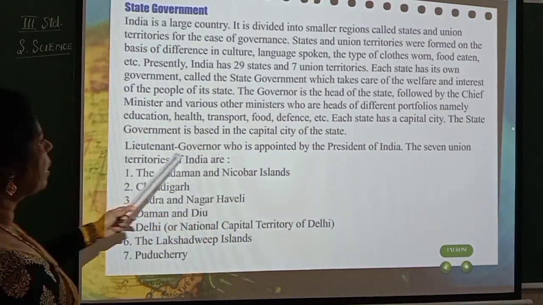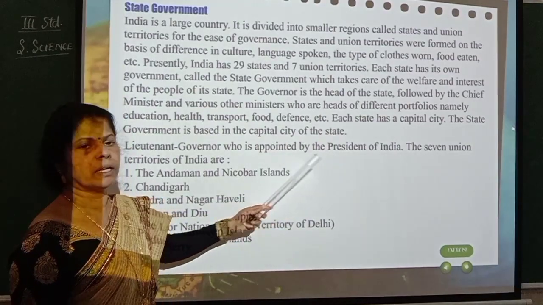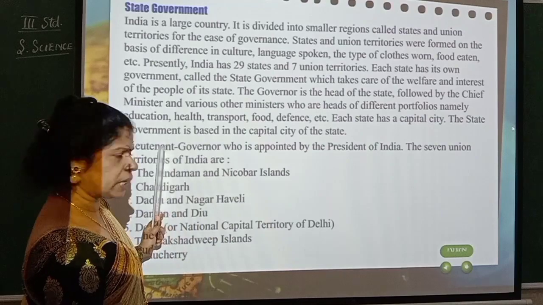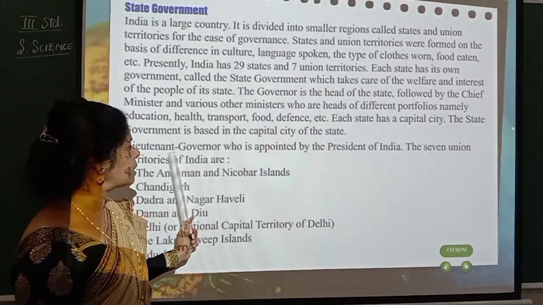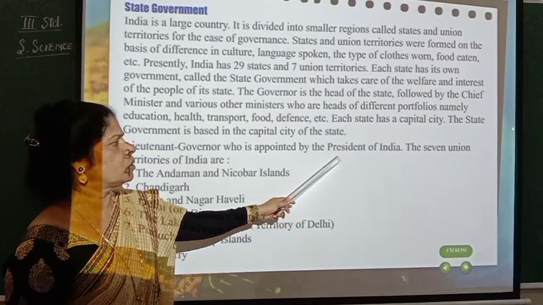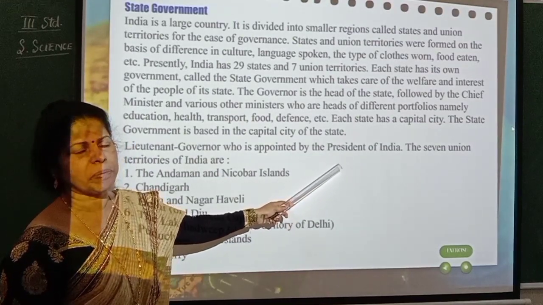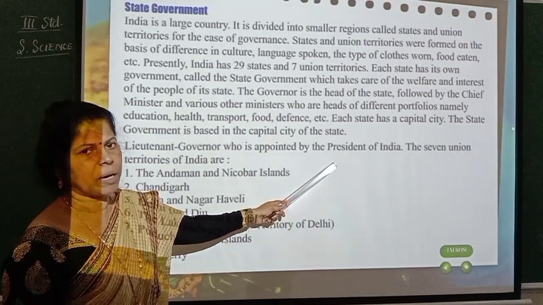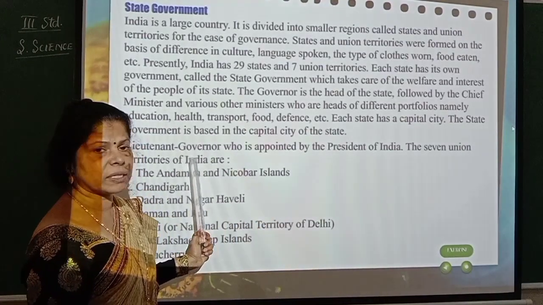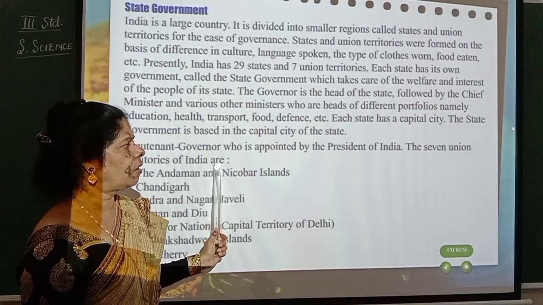The Lieutenant Governor is appointed by the President of India. So there is one more governor under the chief. The governor is appointed by whom? By the President of India. So here, who is the President of India? Shri Ramnath Kovind, isn't it? So he will be the one who is going to elect the Lieutenant Governor.